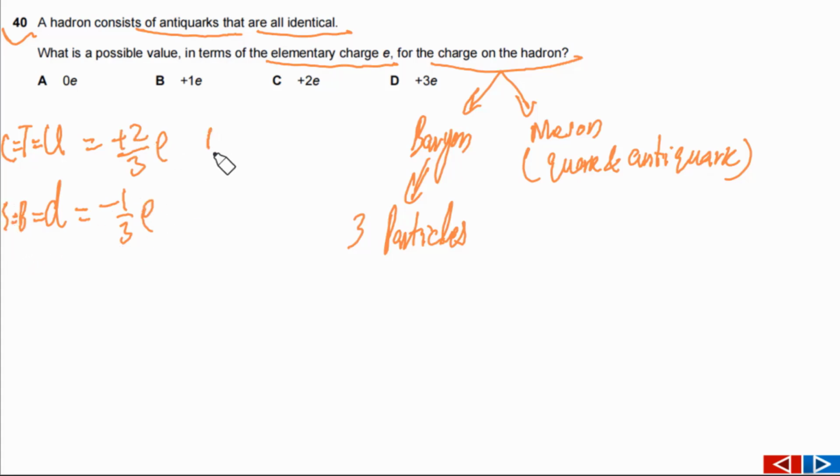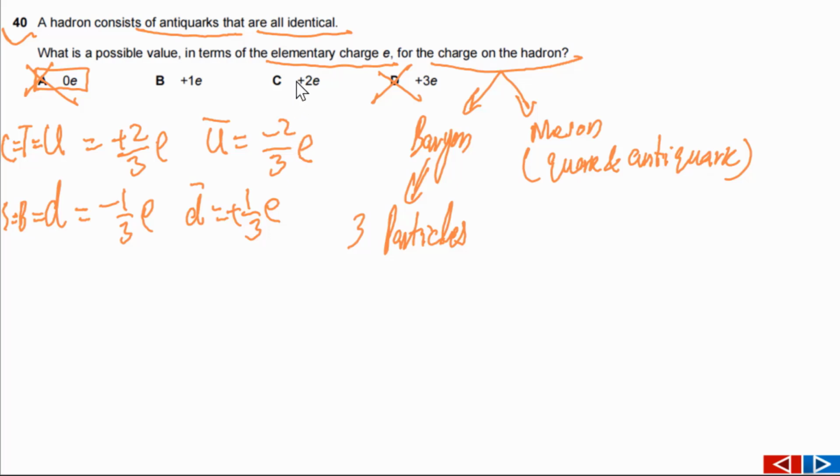So for example, for the anti-up quark, the charge would be minus 2 by 3 e. And the charge on the anti-down quark, I'm just taking one quark, the down quark, will be plus 1 over 3 e. Now simply we need to multiply them by 3 so we can figure out which charge is possible and which is not possible. So the first thing you can see, this option is not possible. This option is also not possible.